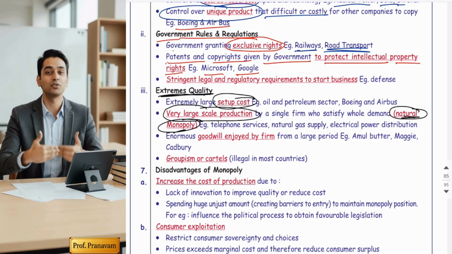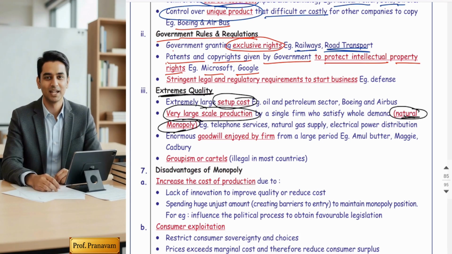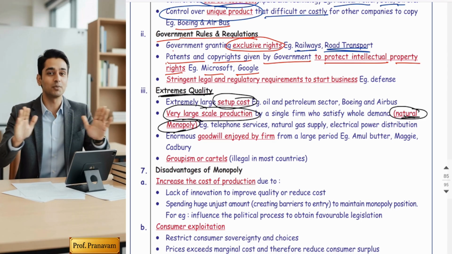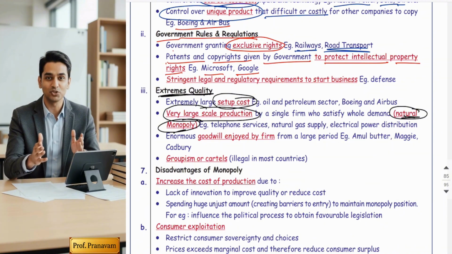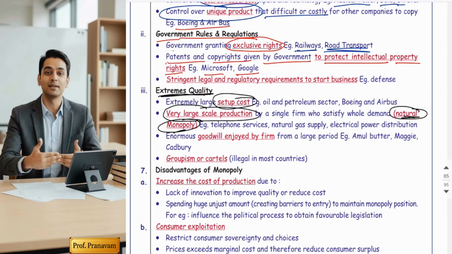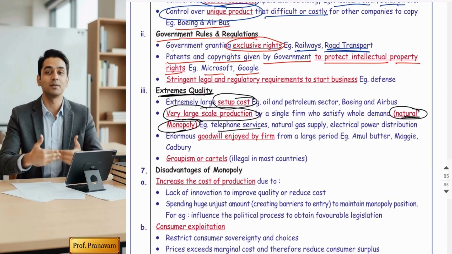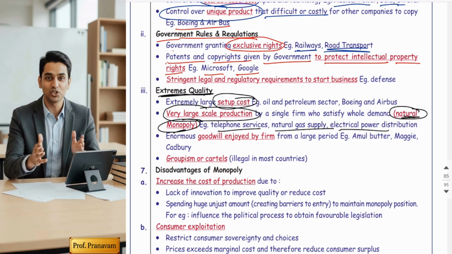Now, sir, how come they are enjoying natural monopoly? Because, guys, their production is so huge. Large scale production means he alone is producing such a huge quantity that he can satisfy the demand of the entire country. And because of large scale production, their cost is so low that no other competitor can produce at that cost. So minimum cost, maximum profit. The best examples are telephone services, natural gas supply, electric power distribution, etc.